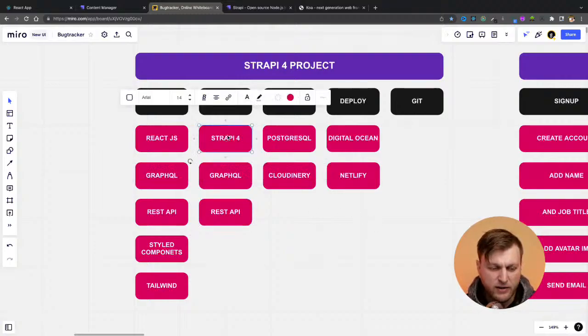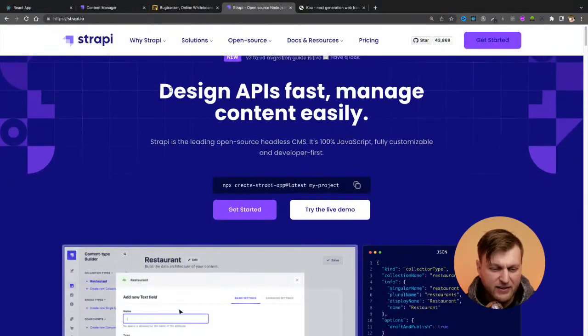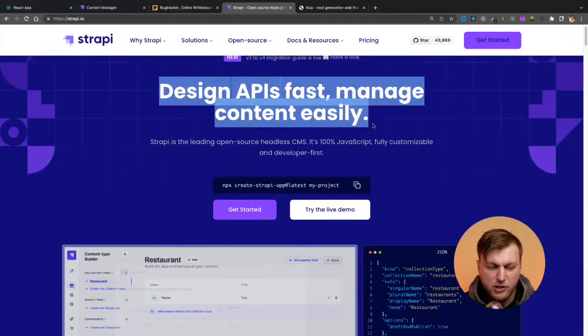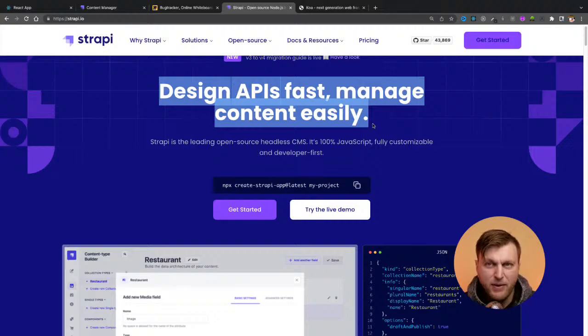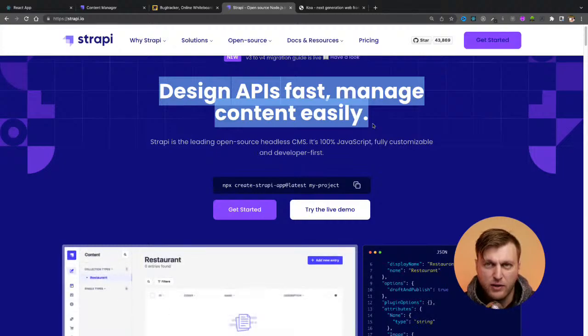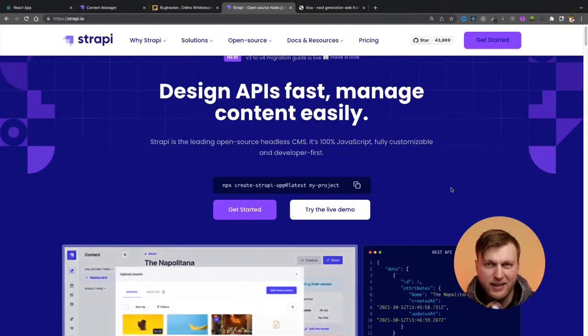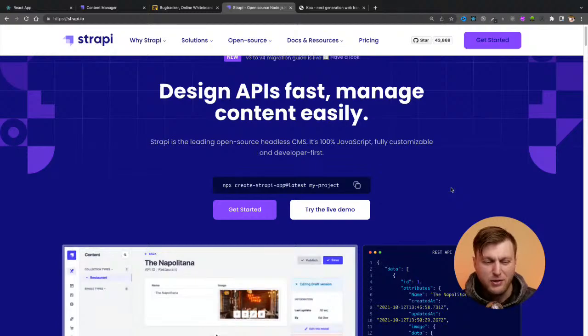Before I continue, I'll quickly show you Strapi here, and I like their tagline because it's pretty much what it is: design APIs fast and manage content easily. So unlike WordPress, which follows a certain structure and a certain way of doing things, I mean, there's definitely certain things where you can't just do whatever you want, right? You need to have some sort of consistency.